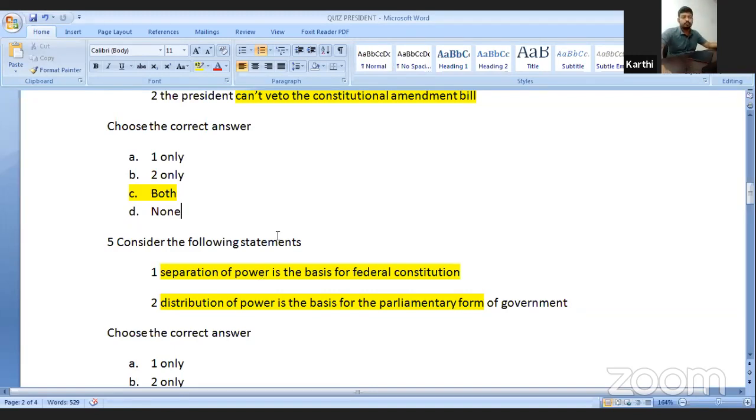Separation of power is the basis for the presidential form of government. It is not the basis for the federal constitution. Separation of power talks about separating the powers between the legislature, executive, and judiciary. The presidential form of government can be practiced in both a federal constitution as well as a unitary constitution. First thing you have to understand is, wait a minute, I will explain it better.